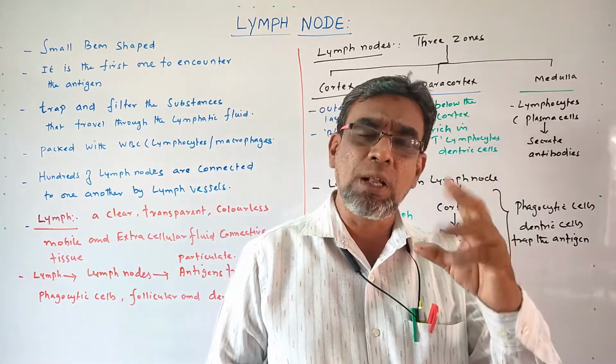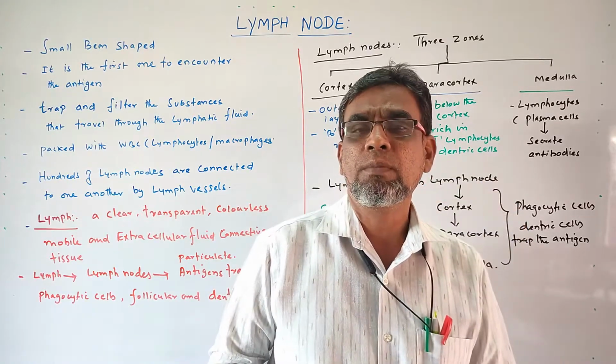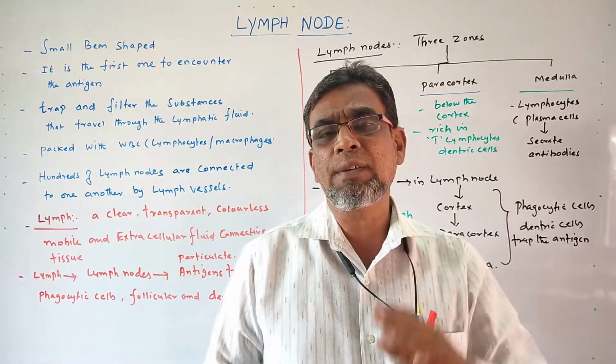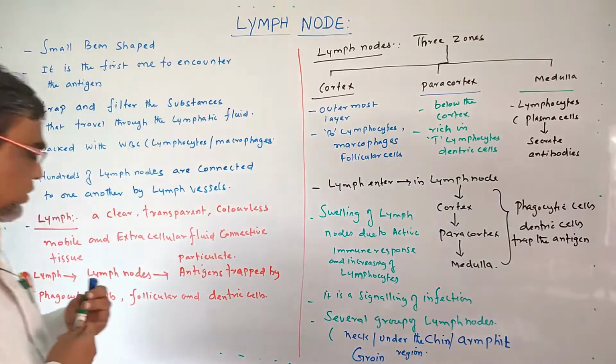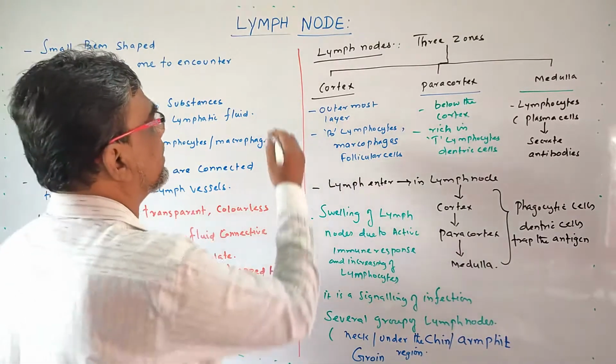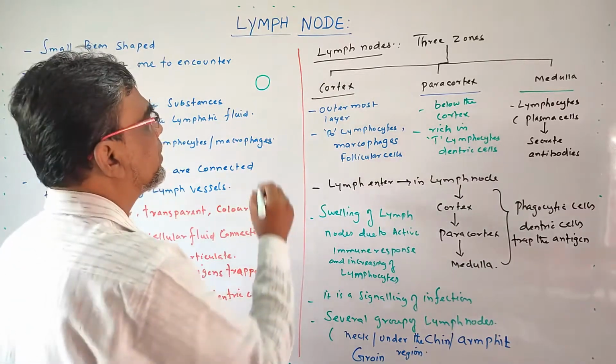Actually, you know that what is lymph? Lymph means a colorless mobile fluid which goes through the lymphatic vessels and enter in the lymph node. See students. So just imagine this is a lymph node, small bean shape.